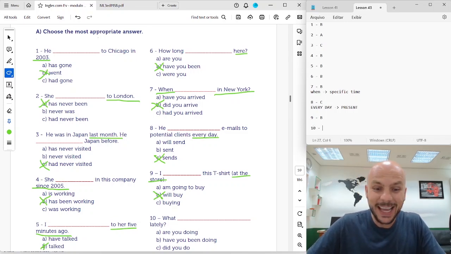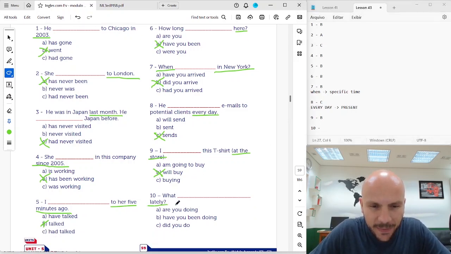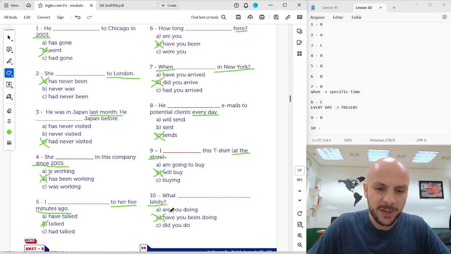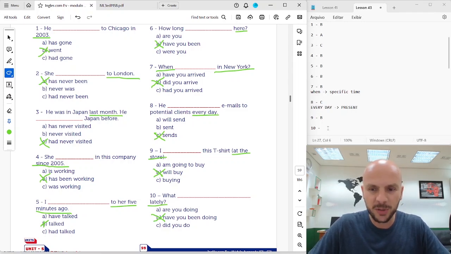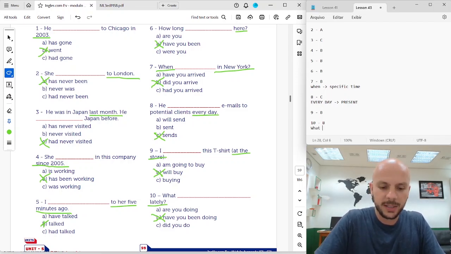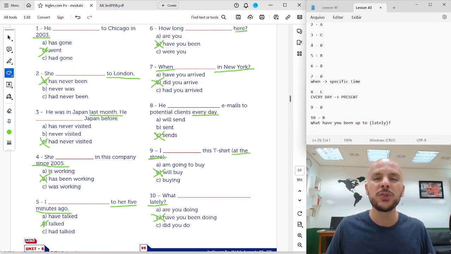And number 10, what lately? This phrase is extremely used in English. What have you been doing lately? What have you been doing lately? So what have you been doing lately? Or we can ask, what have you been up to? What have you been up to lately? All right, so what have you been up to, or what have you been doing lately?